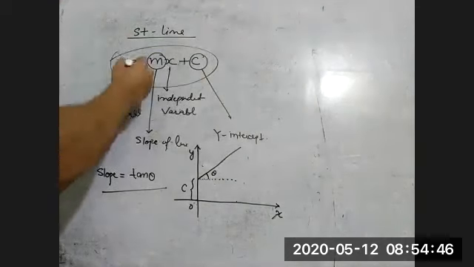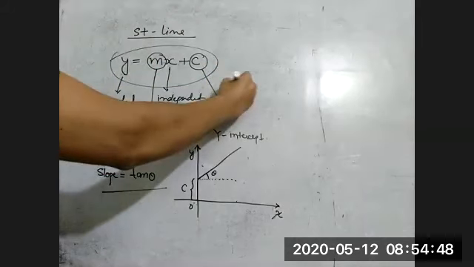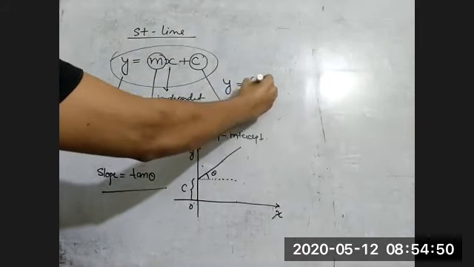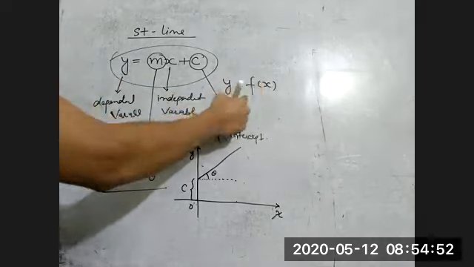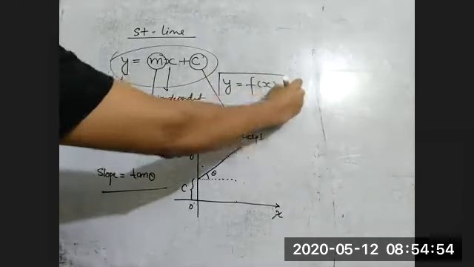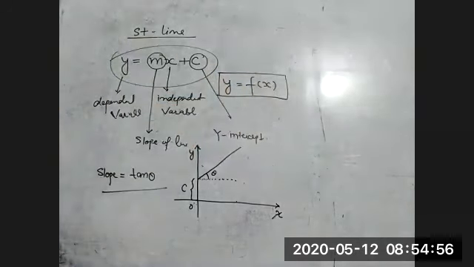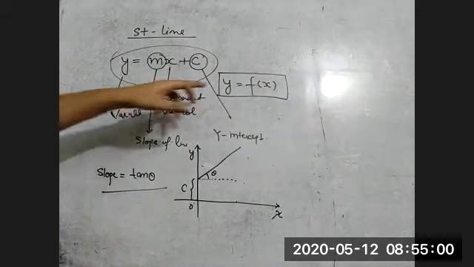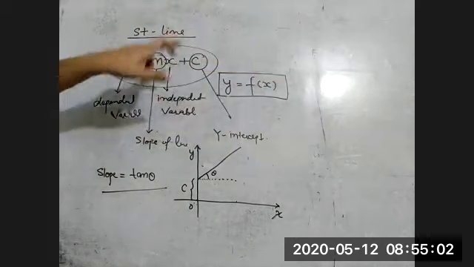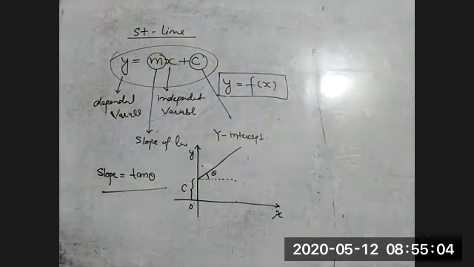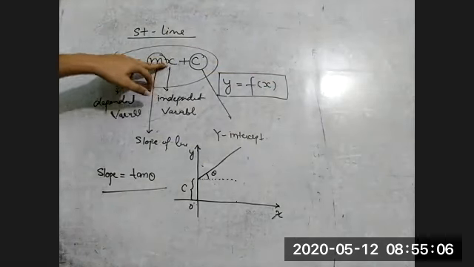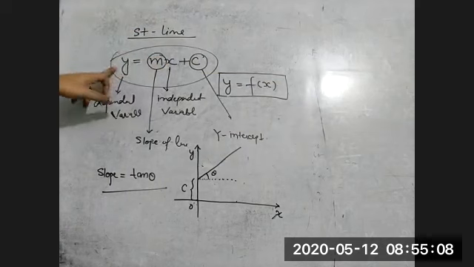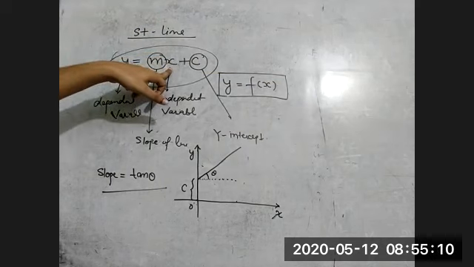We can write this like this: y is a function of x. This is the representation. It just shows that y is depending on x. We can take some other variable here also, like t, so we can say y is a function of t. Suppose we are taking z, so we can say y is a function of z.